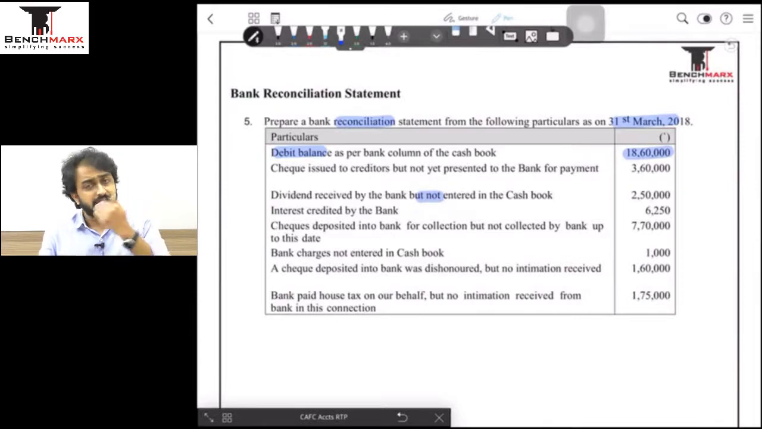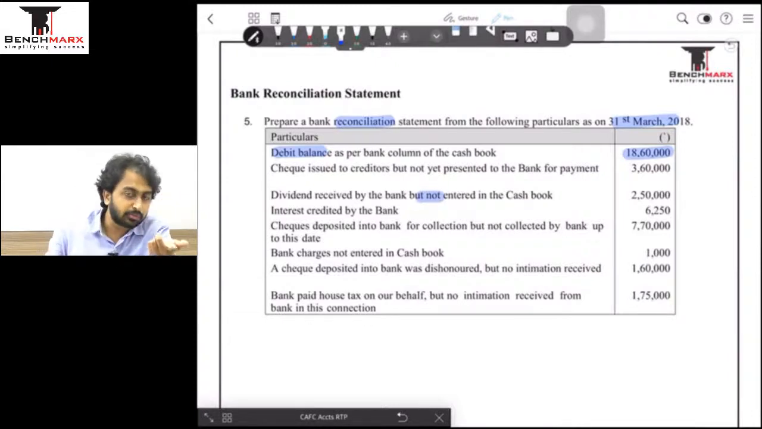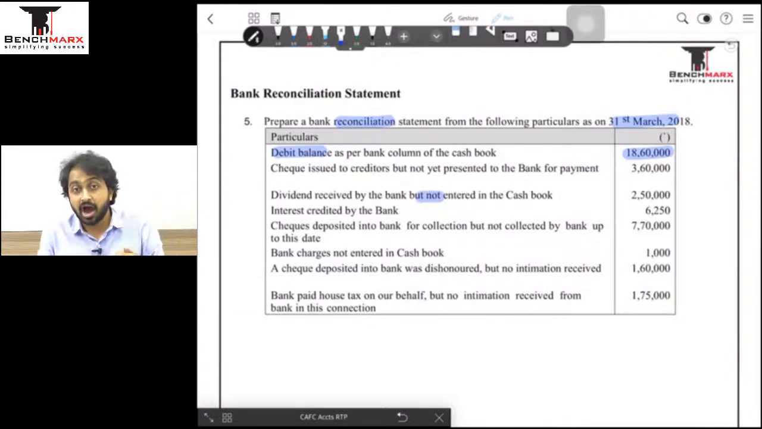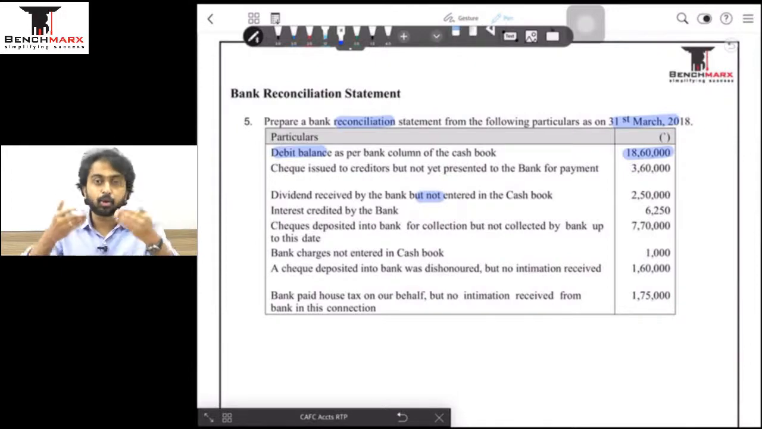Some company has paid us dividend. That means the dividend has gone to the bank. The bank has credited it in their books of accounts, which means I have become a higher creditor because this is my money. So the bank is my debtor, and I am the bank's creditor. The bank knows this entry, I do not. One more reason why the differences will arise.